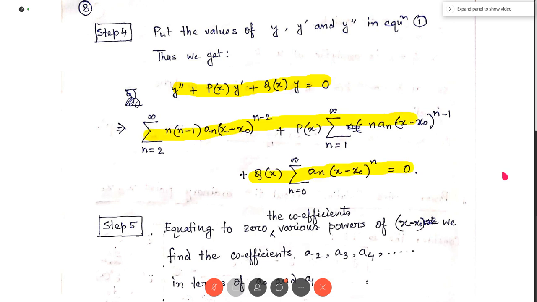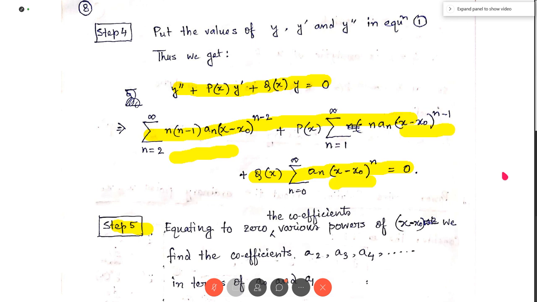Now step 5. In step 5, we equate to 0 the coefficients of various powers of x minus x0. Each term contains x minus x0.